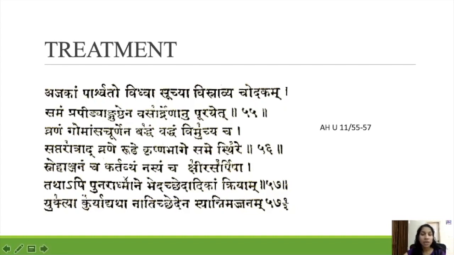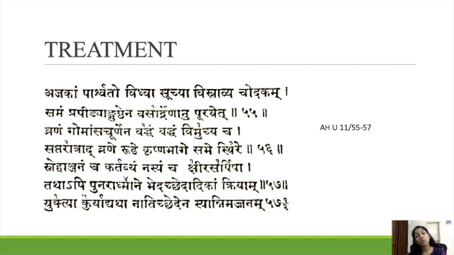So, Ajakam Parshvado Vidva Sujya Visravyaschodakam. First you have to do Vedhana on both sides using Suji. After that, you have to drain the contents. Then, using our thumb, we have to do Samam Prapidya and nicely remove all the contents from inside.